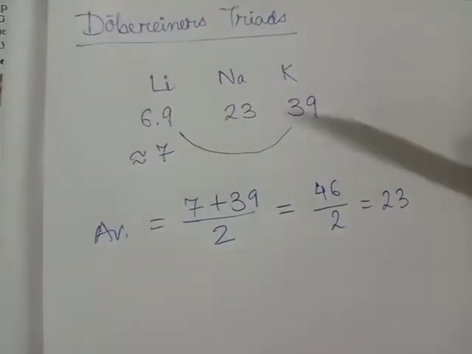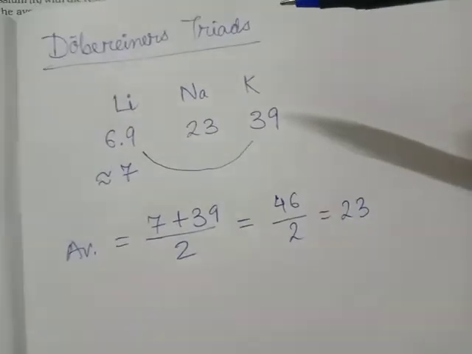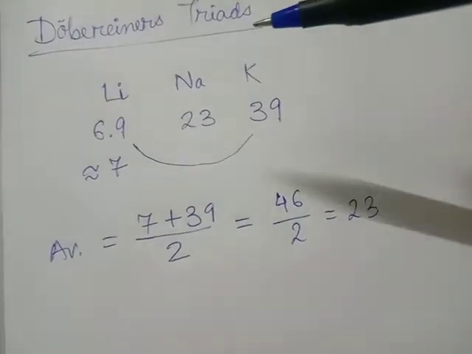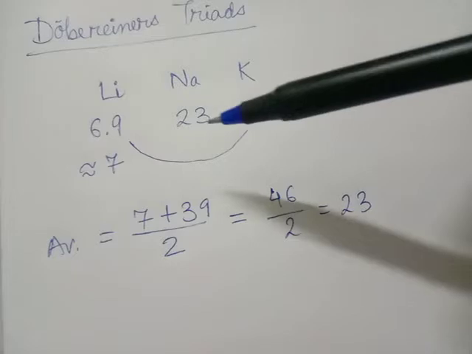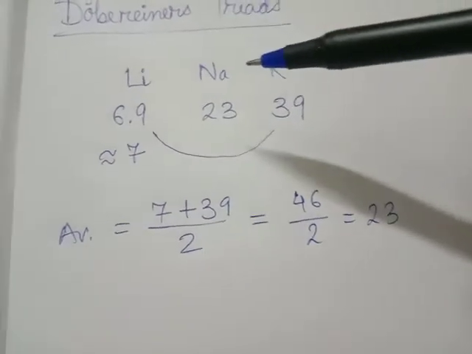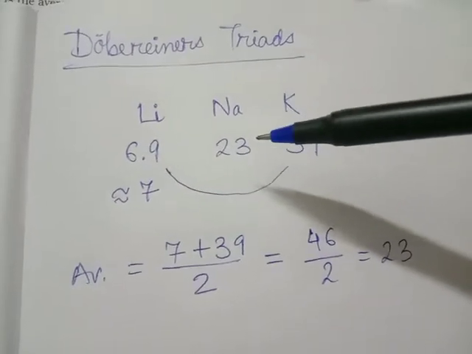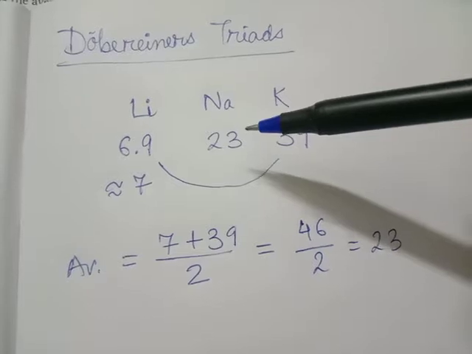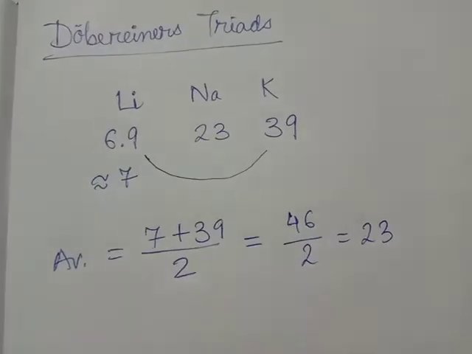So a characteristic feature about Dobereiner's triads is that when the elements are arranged in increasing order of the atomic masses, then the atomic mass of the middle element is roughly the average of the atomic mass of the other 2 elements. So that is the characteristic.